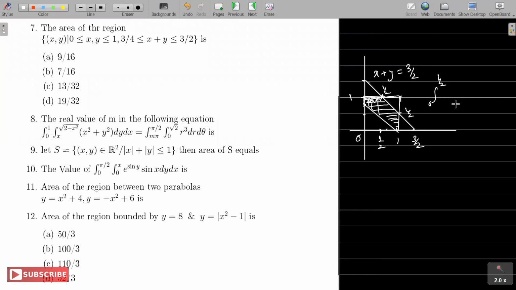So y goes from 3 by 4 minus x to 1. And for area, I have to take the function 1 dx. Plus, as x goes from half to 1, y goes from this line to this line, that is 3 by 4 minus x to 3 by 2 minus x, 1 dx.